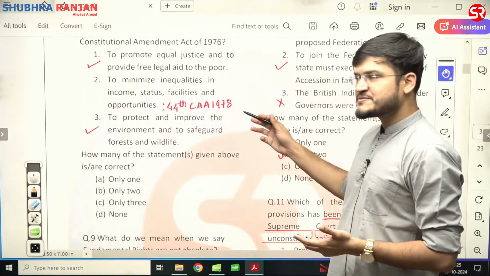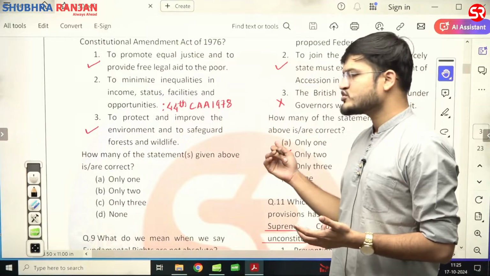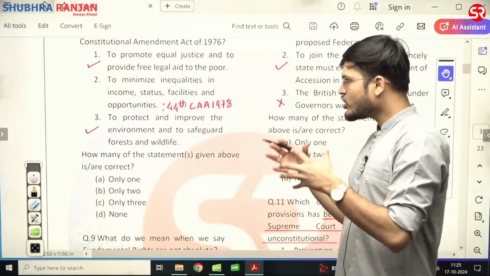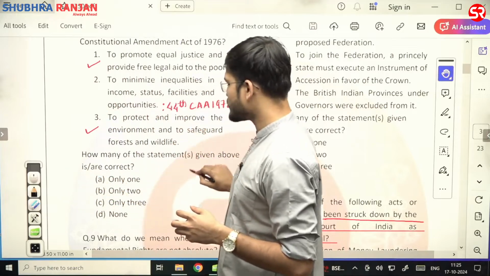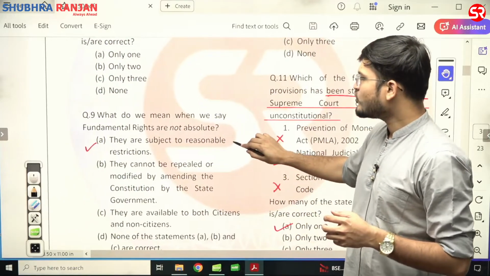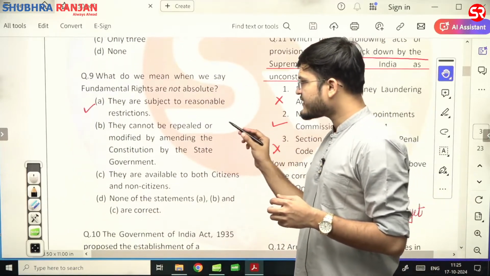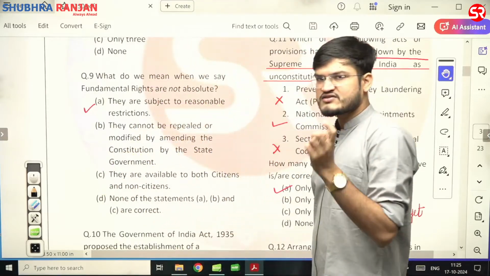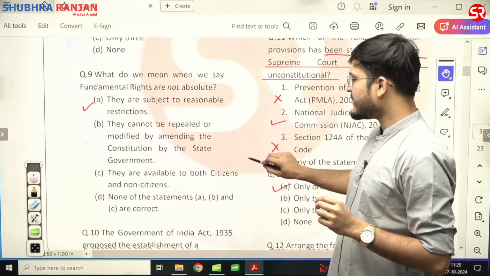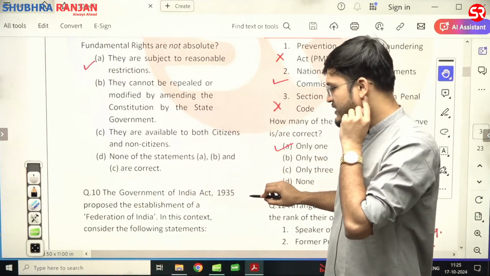Now, with respect to 44th Constitutional Amendment Act of 1978, to minimize inequalities in income, status and facilities and opportunities. Question number 9, what do we mean when we say fundamental rights are not absolute? They are subject to reasonable restrictions.